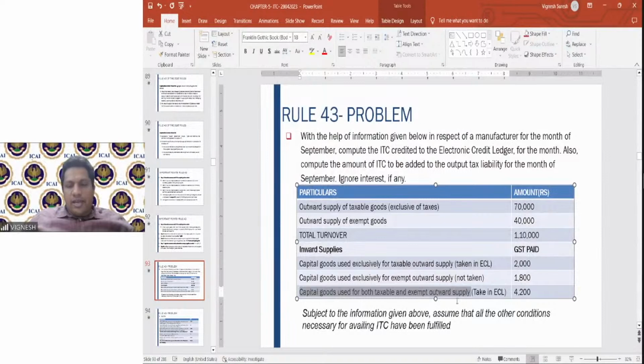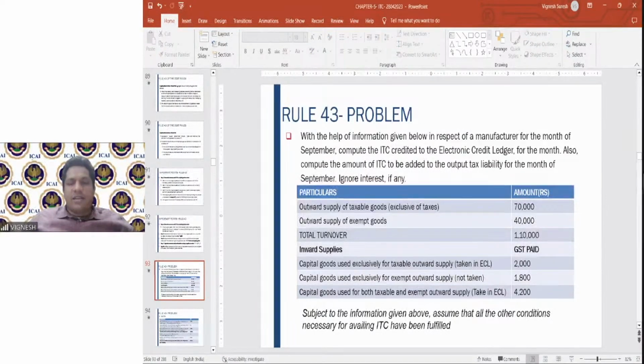But it's used for both taxable and exempt. 4,200 is there. So this 4,200 divided by 60 is rupees 70. Rupees 70 is basically the common credit for the month of September. I hope you got the point.